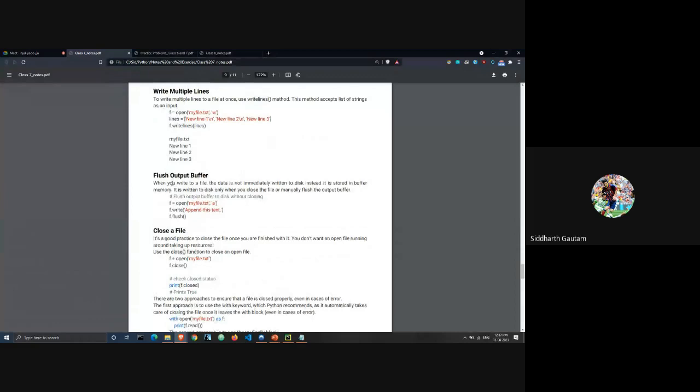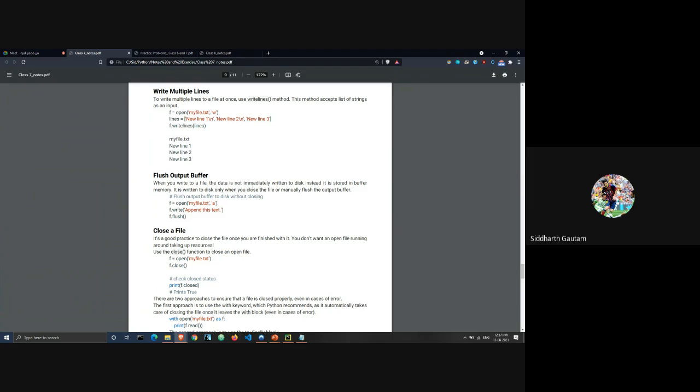So what a flush does, as it says here, when you are writing something to a text file, the data is not immediately written in it. Let's say you have written a sentence to a file. I'm not talking about the flush, I'm talking about normally when you have written something to a file using the write function, then the text gets added to the file or it gets overwritten.